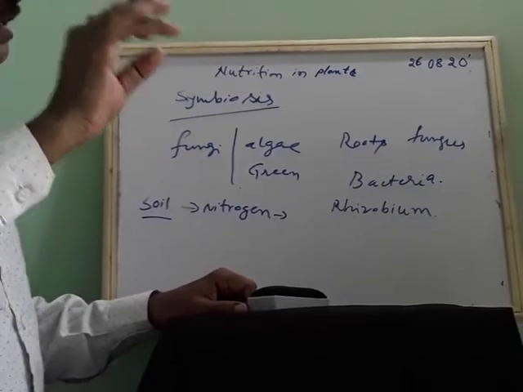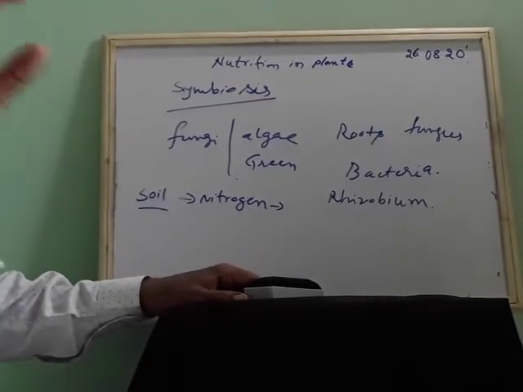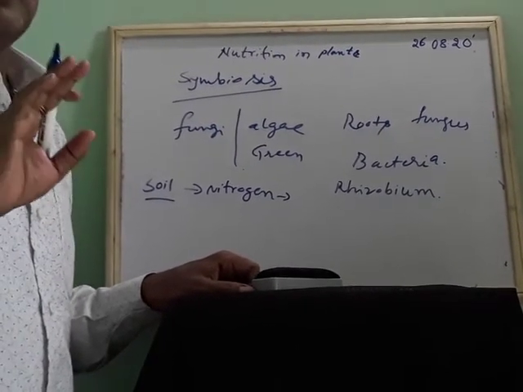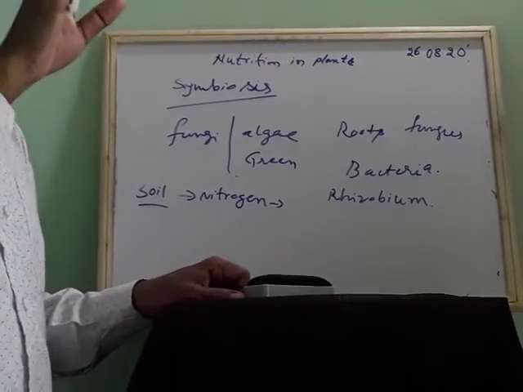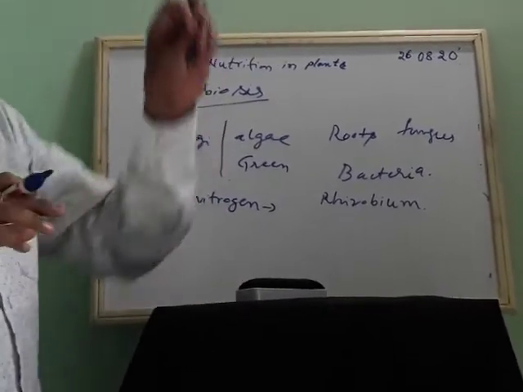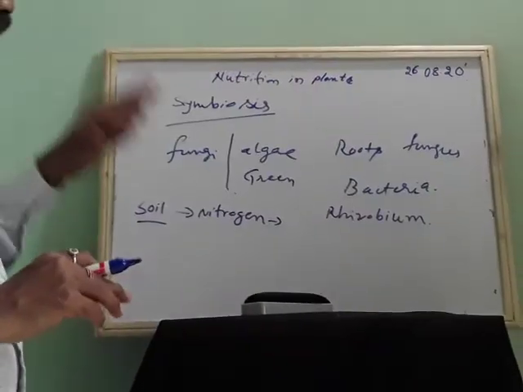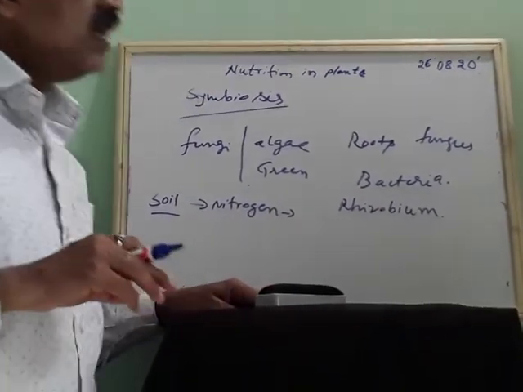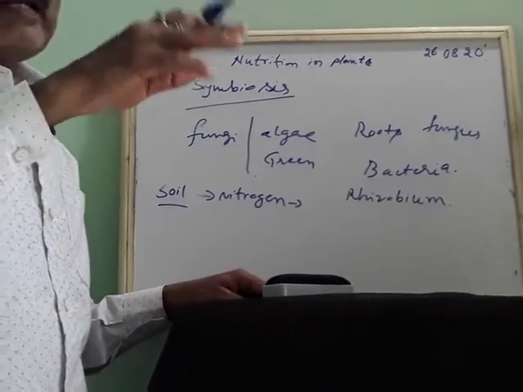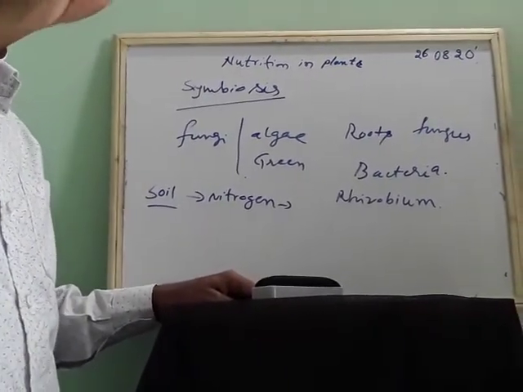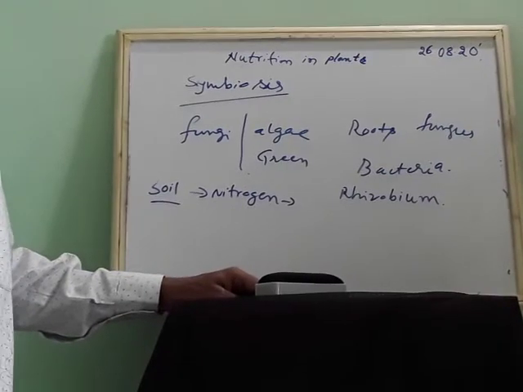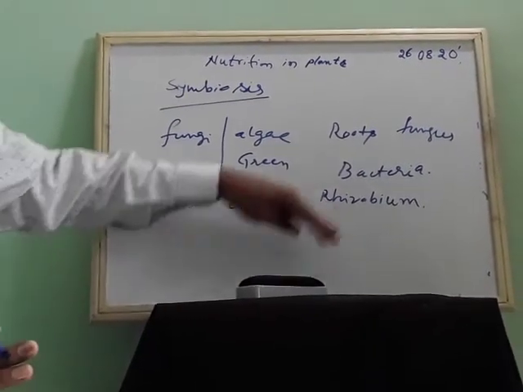The highest percentage of gas in the air is nitrogen, but directly soluble nitrogen is not available in the earth. The nitrogen in gaseous form cannot be used by the plants. The plants require soluble nitrogen, which is mixed with soil, and that is all done by bacteria.